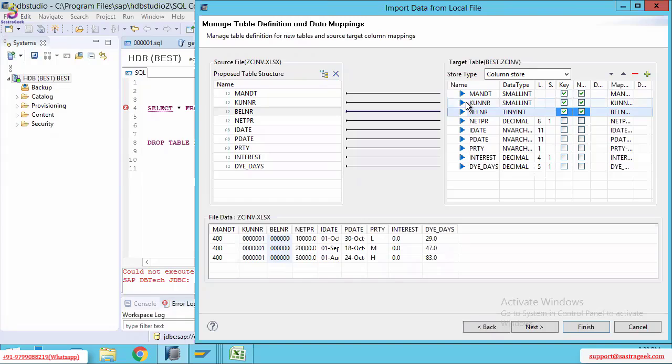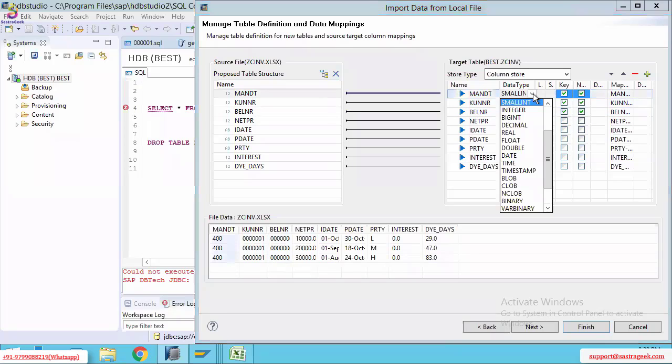Next, I need to specify the data types also. Here it's mandatory. For example, I'm going to take nvar_char. In ABAP, we have the character type, which means if you specify the field as character, you can specify both numbers and letters. But here there is no char.